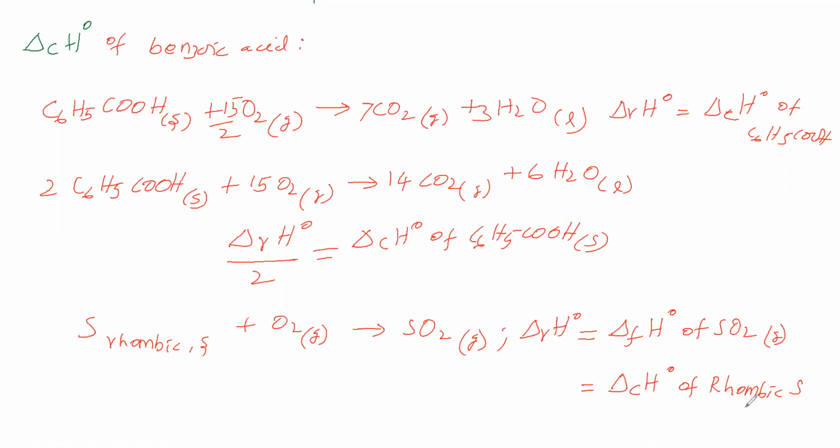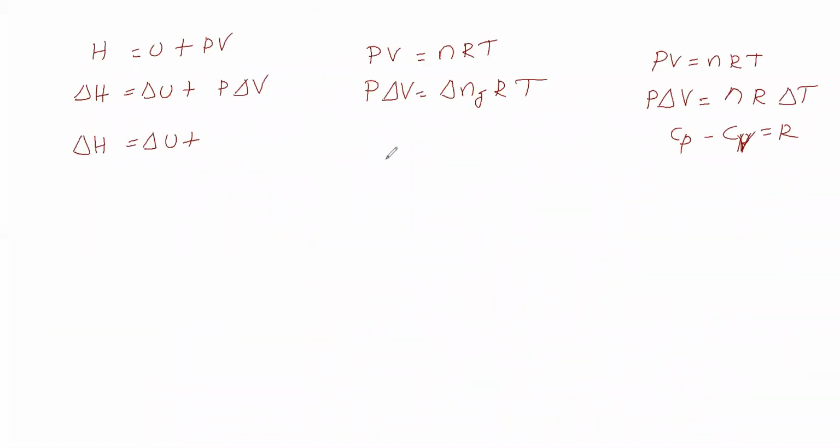Therefore here we have to take delta Ng. This delta Ng is the change in number of moles of gaseous substances in an equation. It can be 0 in some cases, positive in some cases, negative in some cases. T we have to take, a particular temperature. But in a calorimeter experiment the temperature is changing, no? But the final temperature remains constant, isn't it?